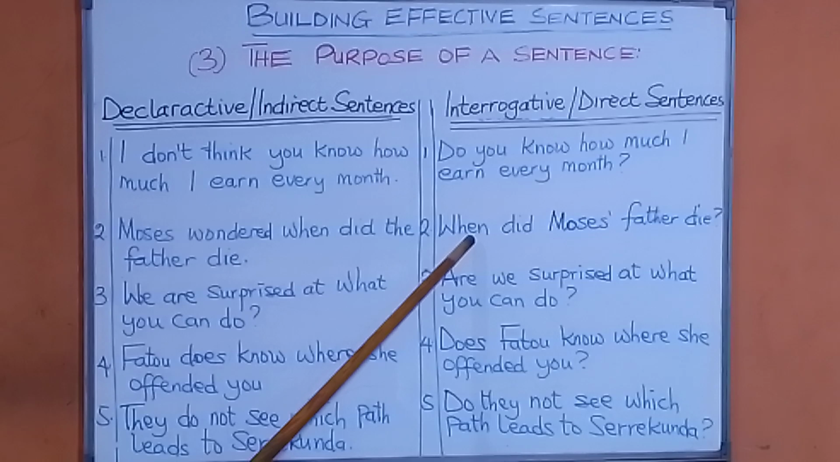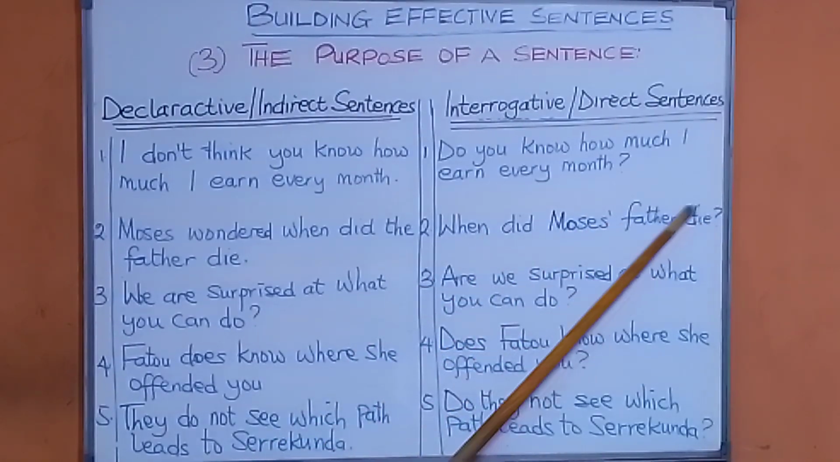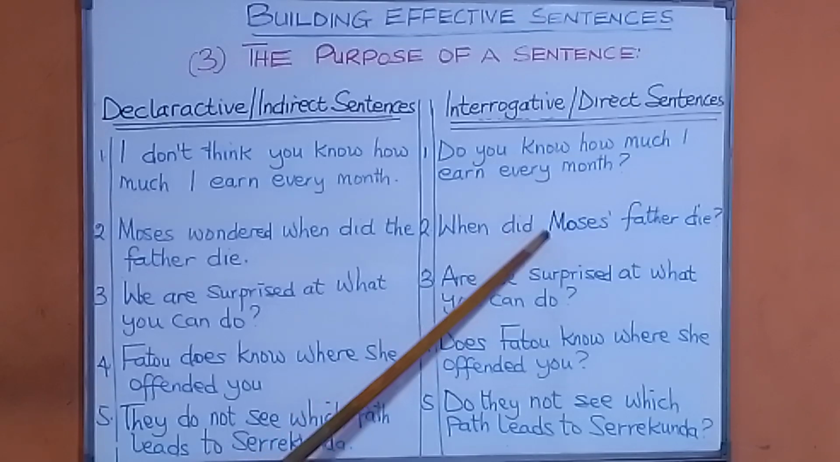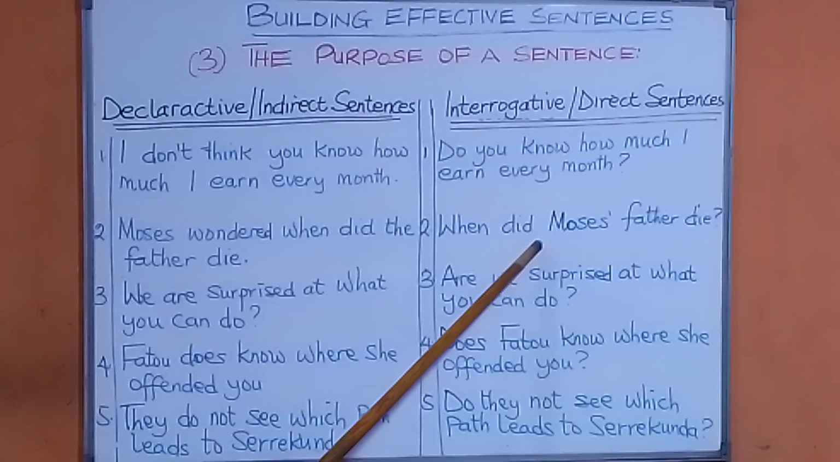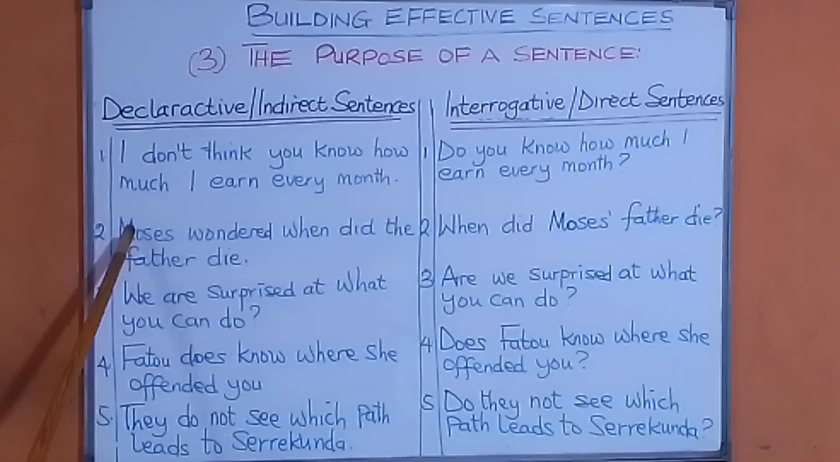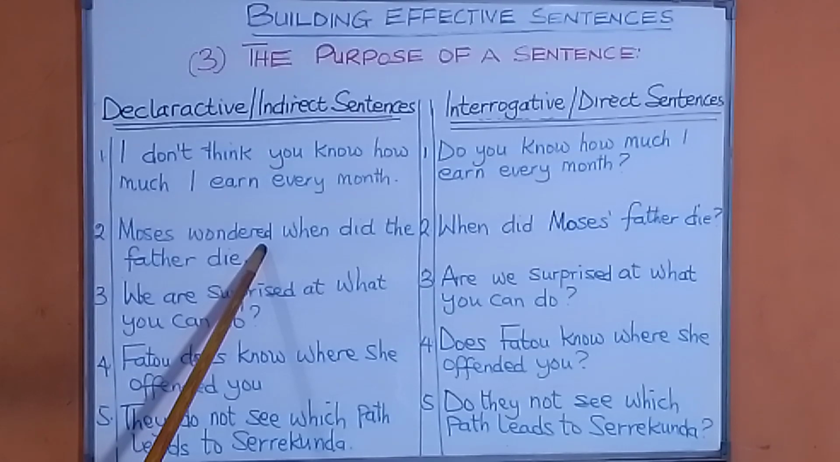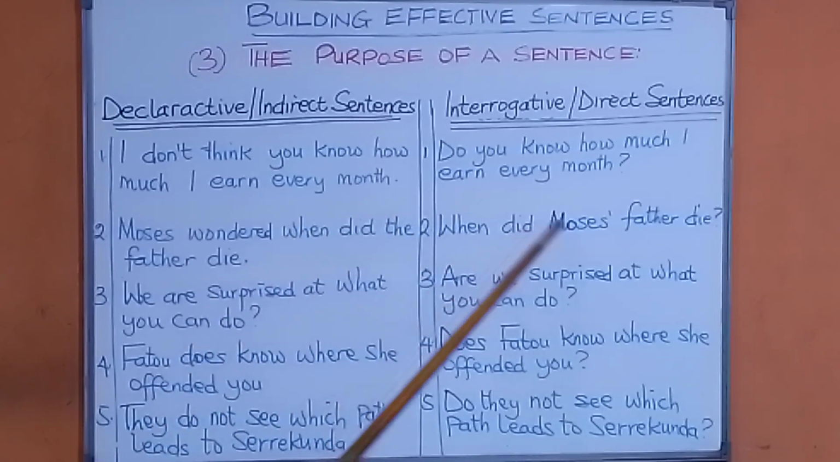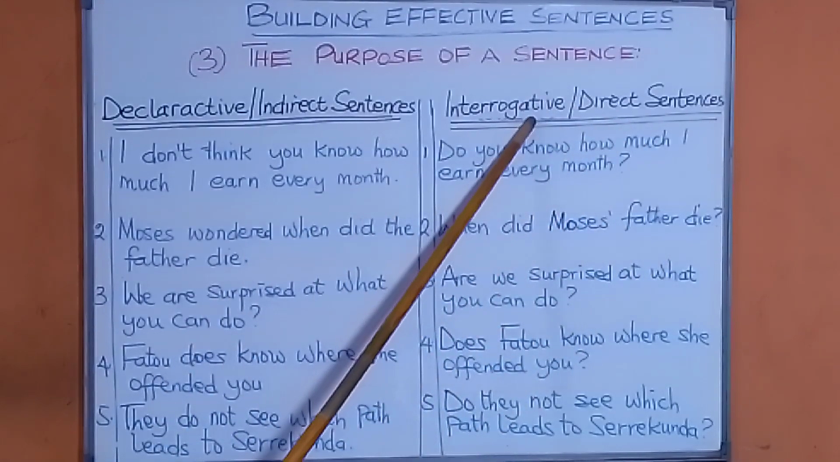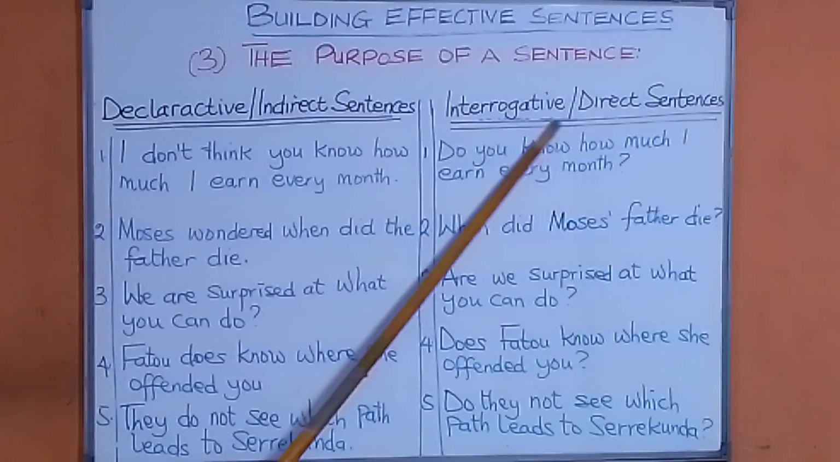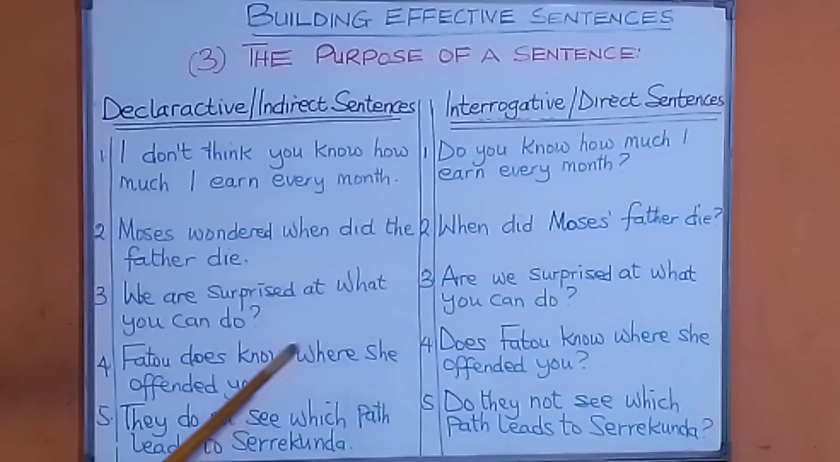But look at it: when did Moses' father die? This is a direct sentence, a direct question. It's asking you, that is why it is interrogative. Here, Moses wondered, when did the father die? It's an indirect sentence, declarative. When did Moses' father die? It's a direct sentence or interrogative sentence.